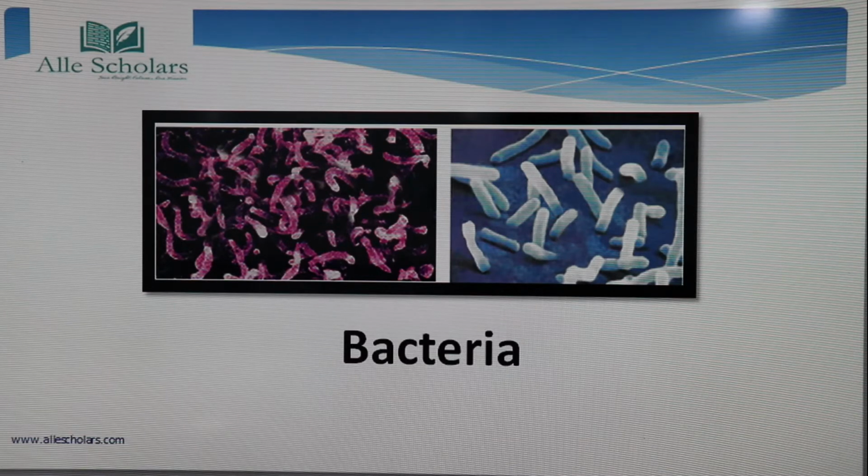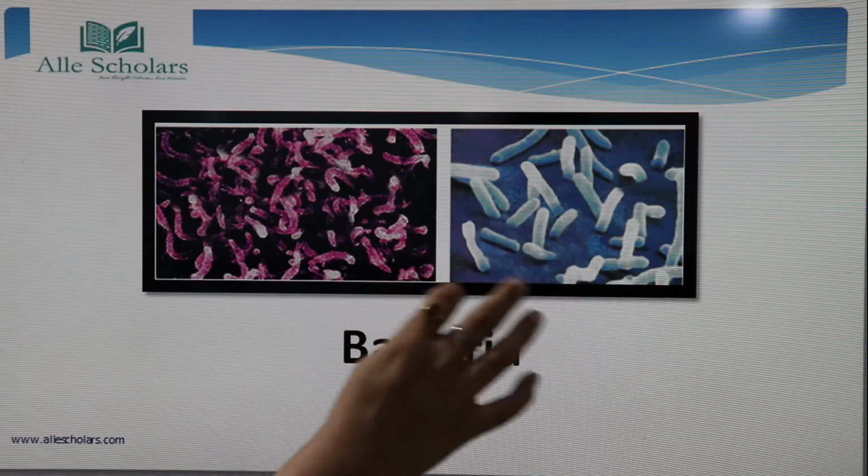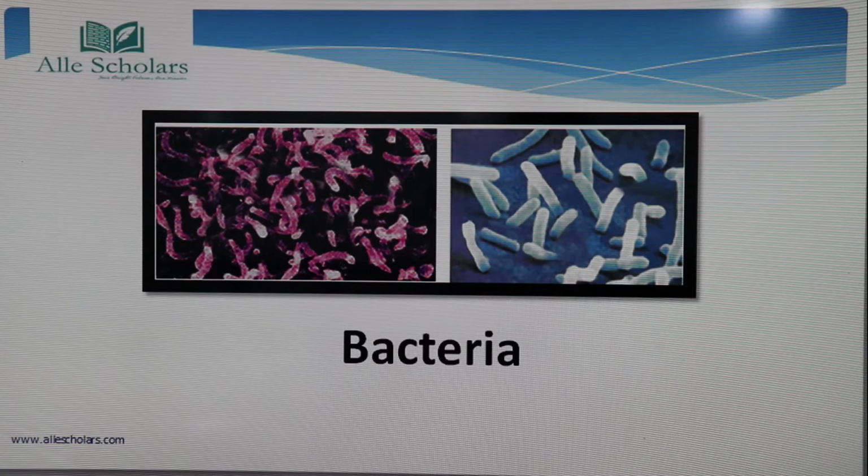We know that there are 2 types of organisms, unicellular and multicellular. This organism is unicellular. It has only one cell and it has a cell wall, which means the cells have an outer covering, like the way plants have a cell wall.